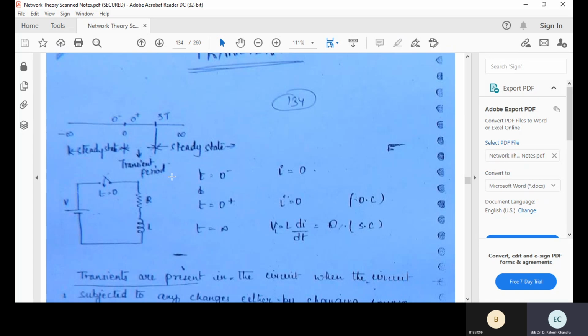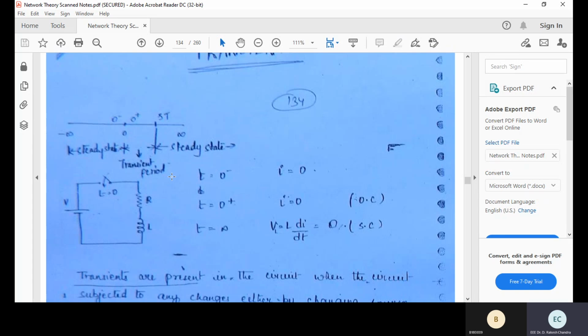Okay. What do you mean by steady state? So transient may occur at t is equal to 0, and then your steady state may occur at t is equal to infinity. What do you mean by t is equal to infinity? Infinite doesn't mean an infinite amount of time. Sometimes it may be in milliseconds also. The steady state may be reached for a particular system within milliseconds. It doesn't mean that it takes an infinite, undefined amount of time. It's not like that.